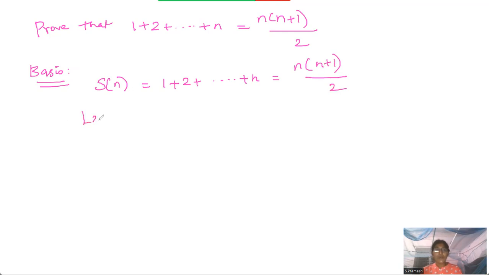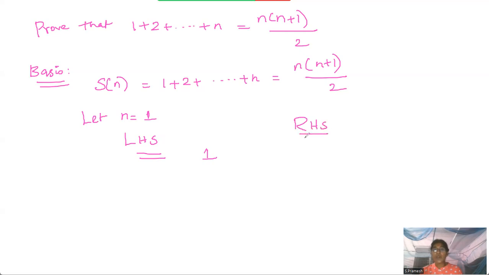The basis is you take the assumption let n is equal to 1. You have to prove that your left hand side and right hand side have an equal value. So, I'll consider my left hand side. So, n is equal to 1, so the first term alone I'll take. What about the right hand side?